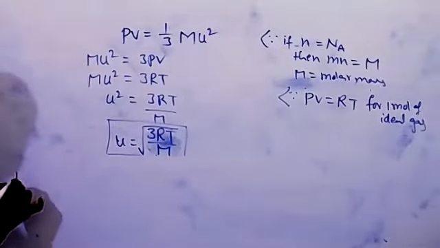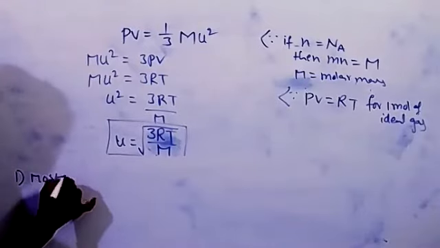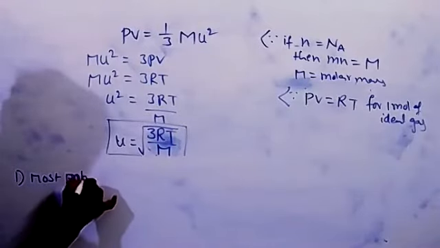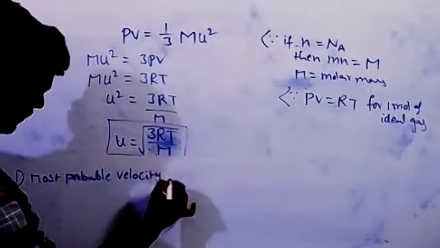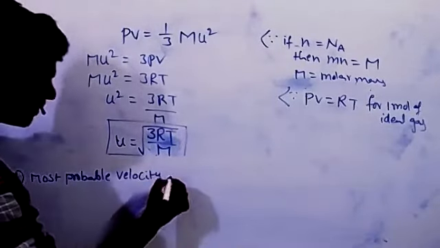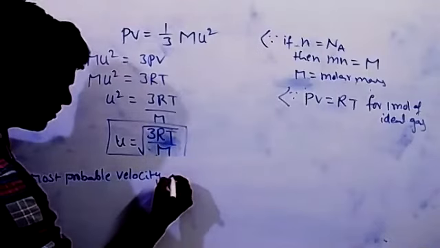I will write the formulas for those also. The first one is the most probable velocity, denoted with alpha.